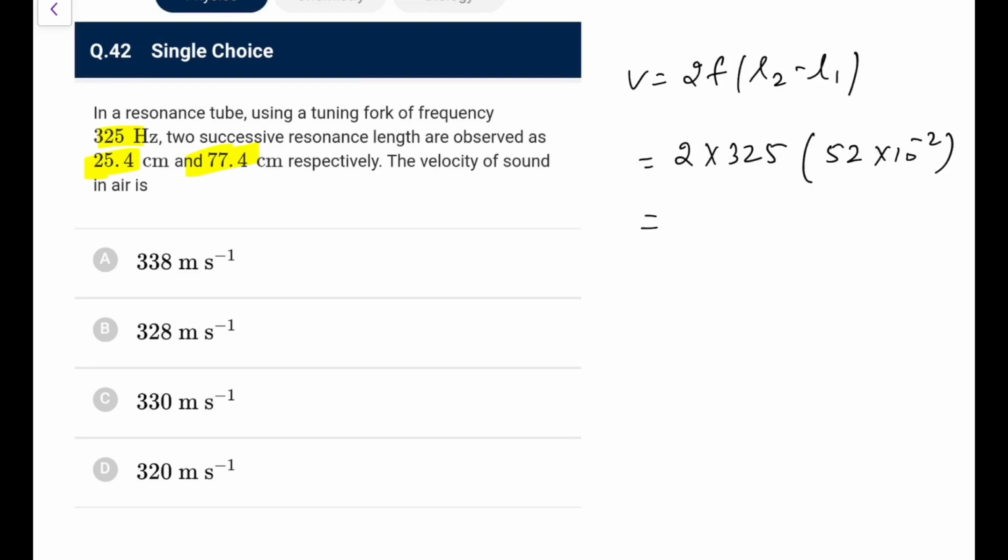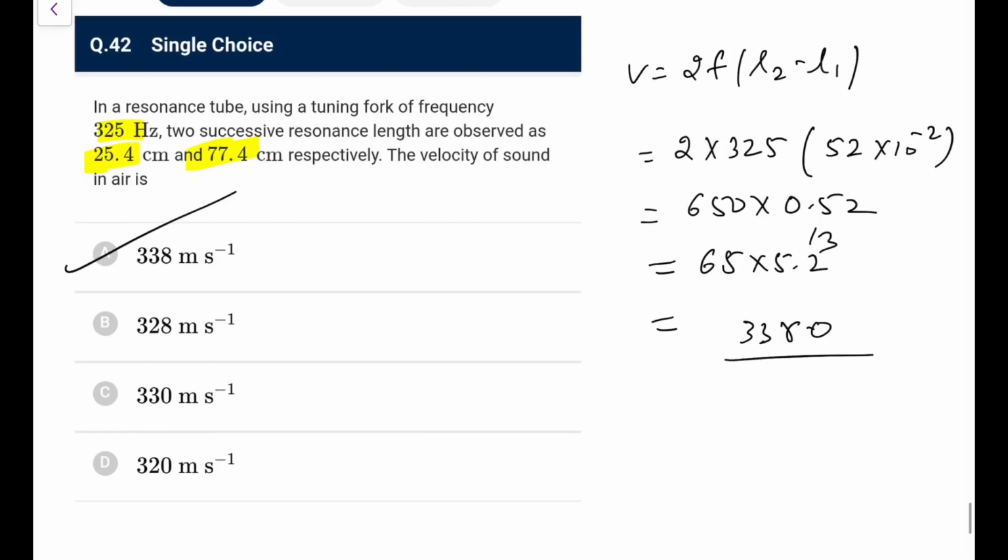So it is 325 into 2, I can write it as 650 into 0.52, that is 65 into 5.2. 65 times 2 is 130, 65 times 5 is 325 plus 13, that is 338.0. So this is option A you can go for.